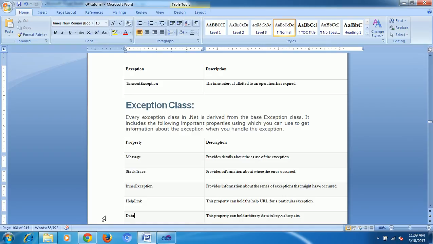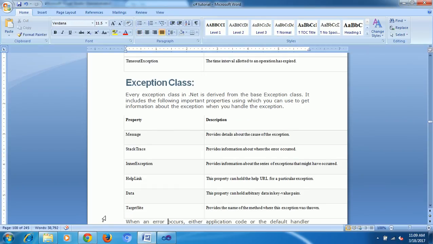Each exception is a predefined class. For each exception, we need to know its meaning, when it will be raised, and where it is raised. The C# compiler will tell you which line you got the exception on and why. For example, if you divide by zero, we come to know through the exception class, which provides the exception message, the stack trace value, and afterwards the inner exception, help link, and so on. That is the data provided by the exception class for every exception.